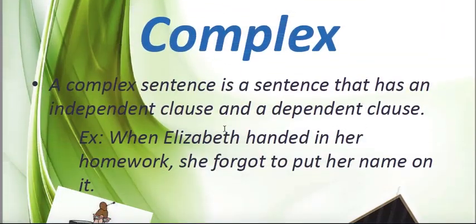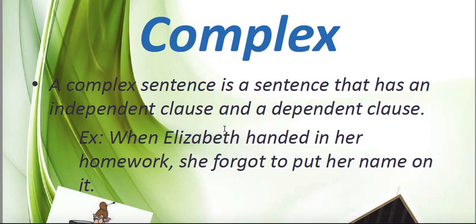Then come the complex sentences. Complex sentences, like compound sentences, may have two parts called clauses. But in the compound sentence, both the clauses were independent. In the case of a complex sentence, we have a dependent clause as well as an independent clause. The independent clause will be able to exist on its own and give meaning, but the dependent clause cannot exist on its own.